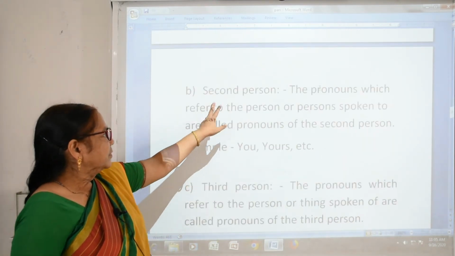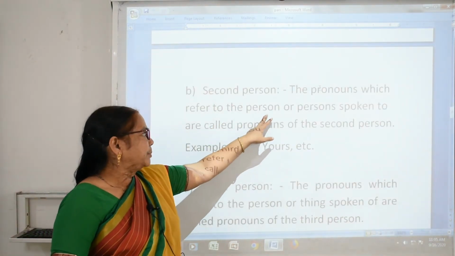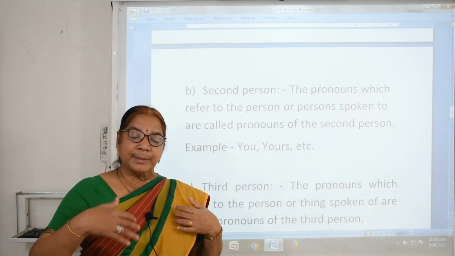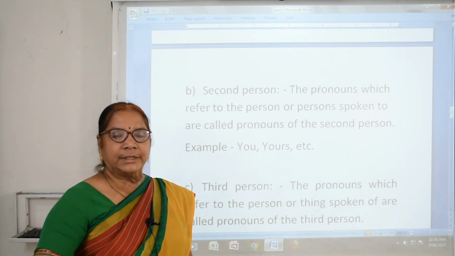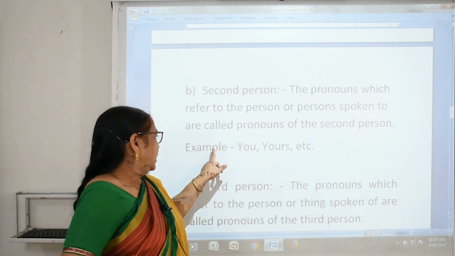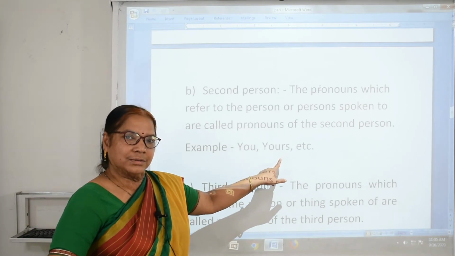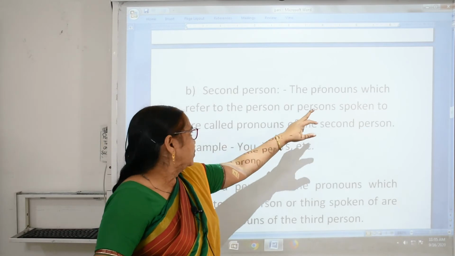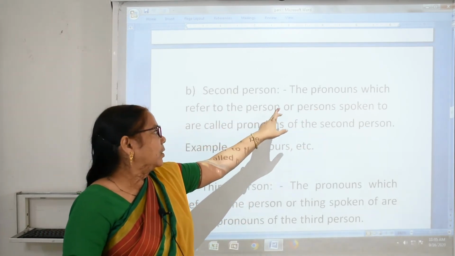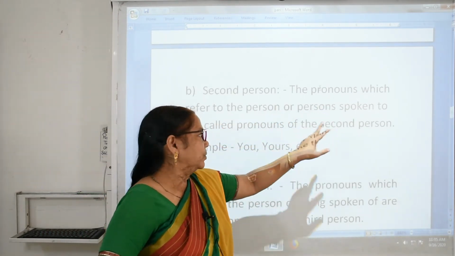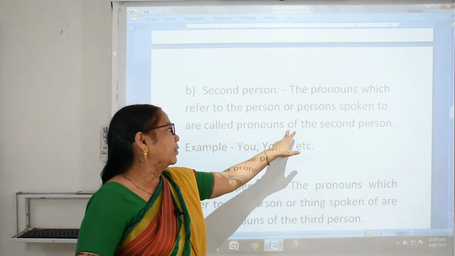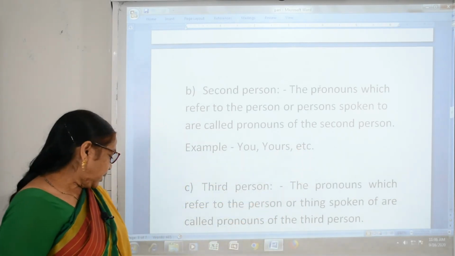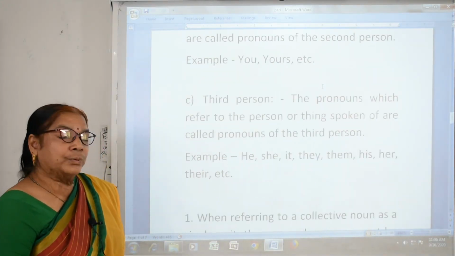Second person: the pronouns which refer to the person or persons spoken to are called pronouns of the second person. I am speaking to you, you are second, I am first person. Example: you, yours. Again, I am repeating: the pronouns which refer to the person or persons spoken to are called pronouns of the second person. Example: you, your, etc. Now, third person is who?